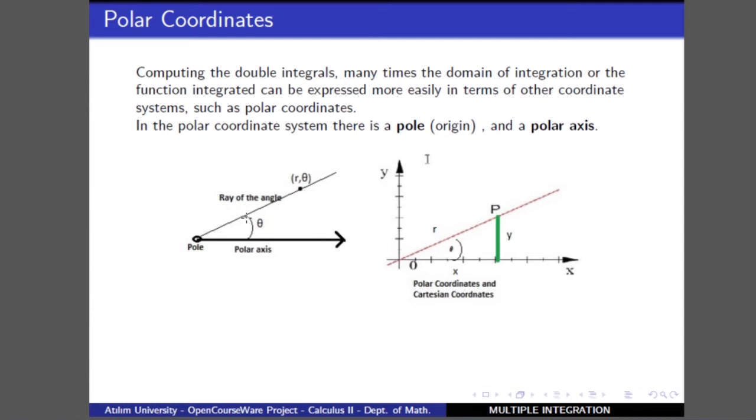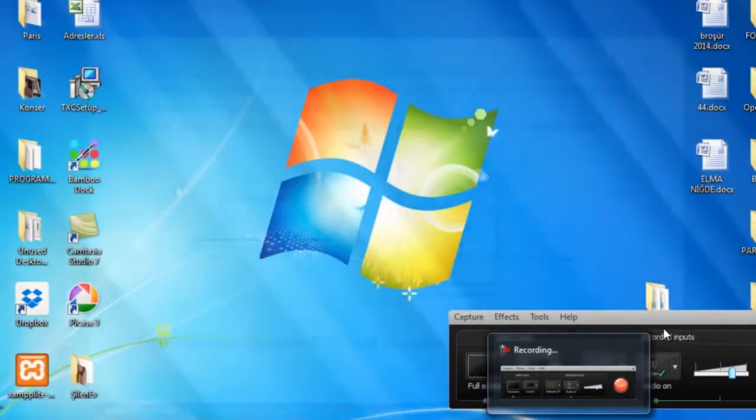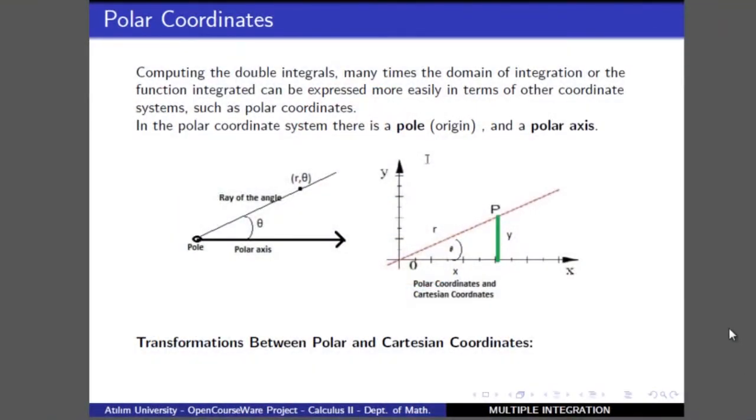If you consider the Cartesian coordinate system and also the polar coordinate system, assuming that their origins coincide, in this case we can find a relation using this right triangle between the Cartesian coordinate system and the polar coordinate system, where the transformations between those coordinate systems can be given by these two equations.